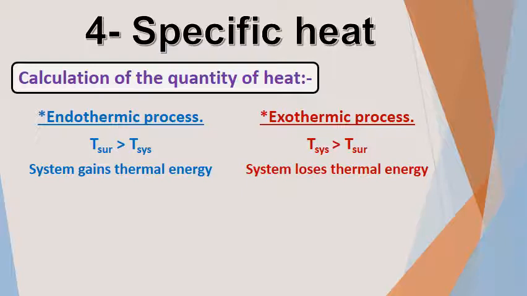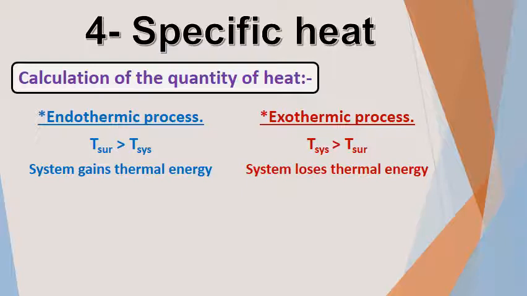The fourth concept is specific heat. Specific heat, what's meant by specific heat of a substance? Specific heat of the substance is the amount of heat energy that is needed to raise up the temperature of 1 gram of any substance by 1 Celsius degree.